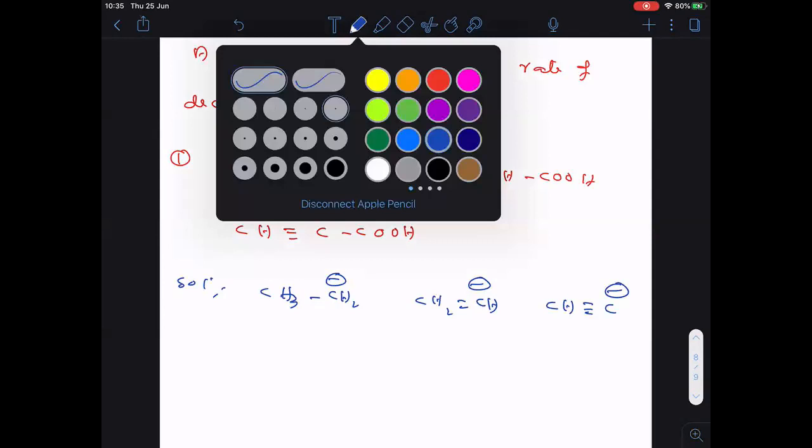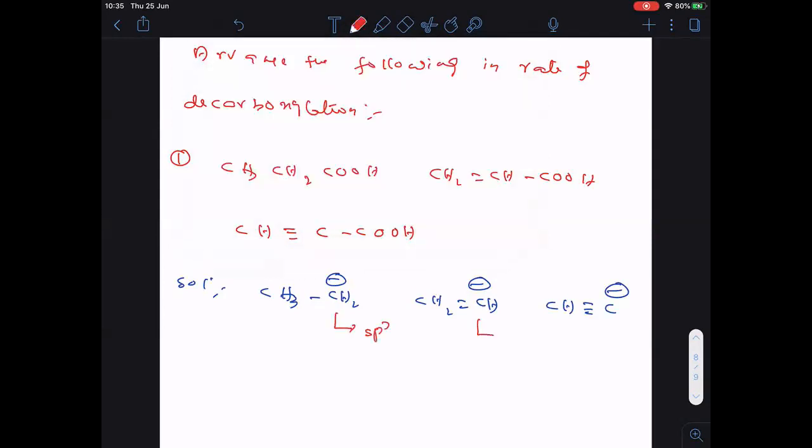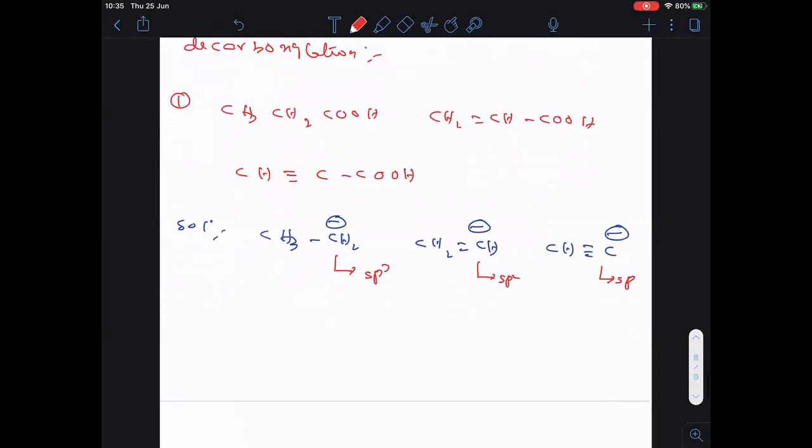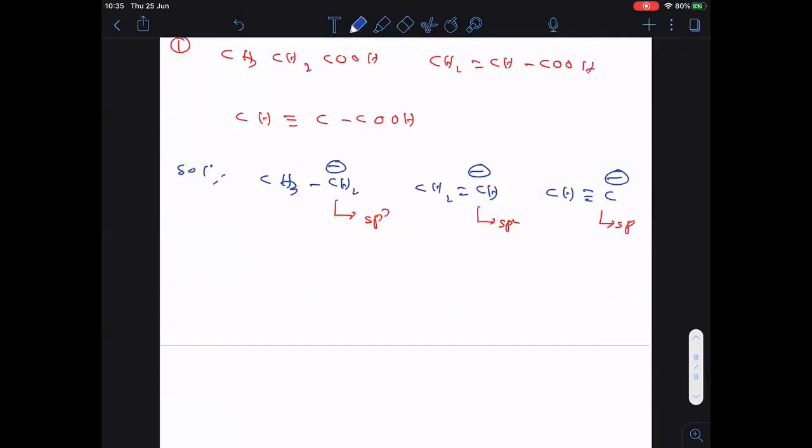Therefore, now what happened here? Hybridization is sp3. Here, hybridization is sp2, and here sp. So you know sp is more electronegative. More electronegative carbon is having negative charge. So negative charge is more stable on third one. Is it clear? Negative charge is more stable on third one than second one than first one. So rate of decarboxylation order: 3 greater than 2 greater than 1.